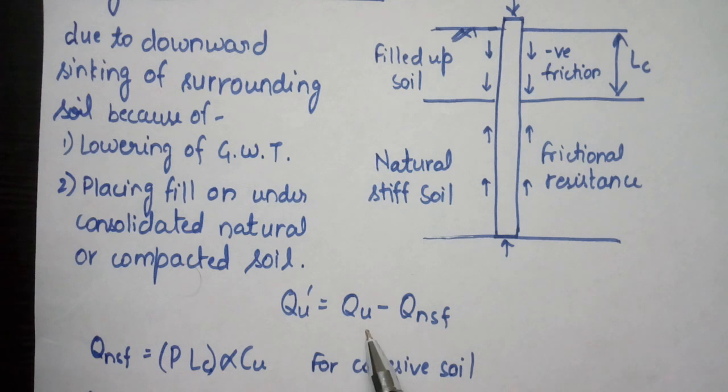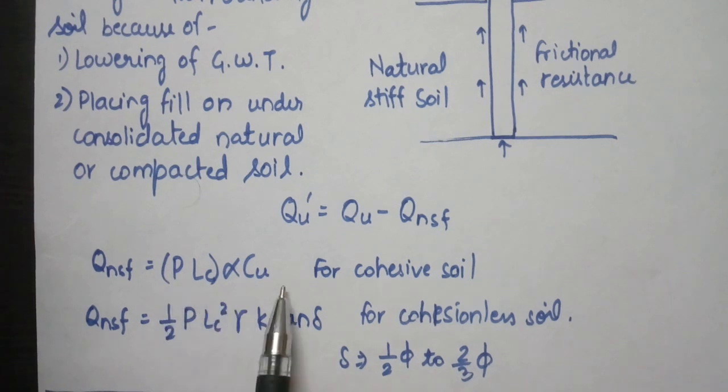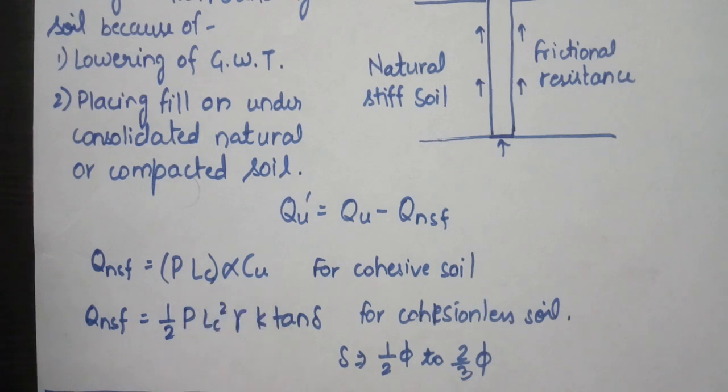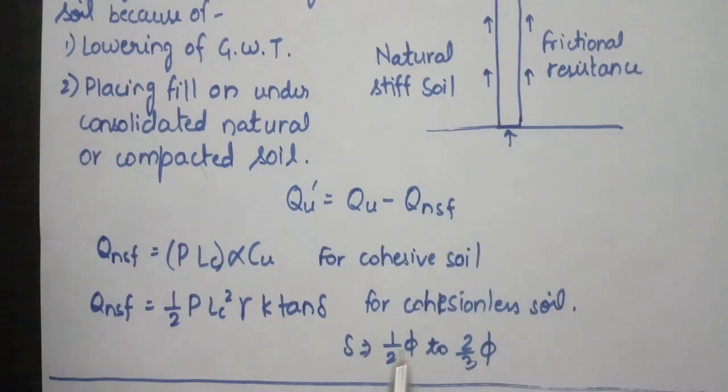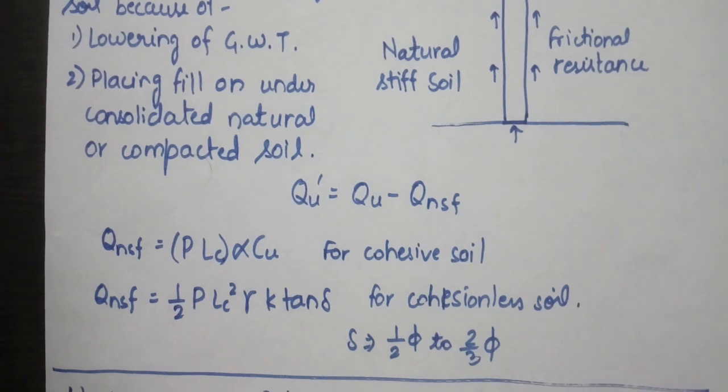Q dash equal to Q of ultimate minus Q of negative skin friction. Now Q of negative skin friction equals P L alpha C_u, where P is the perimeter, L is the length of the pile, alpha, and C_u. This formula is for cohesive soil. For cohesionless soil, we have half of P L squared gamma K tan delta. Now this delta value lies between half of phi to 2/3 of the angle of internal friction.